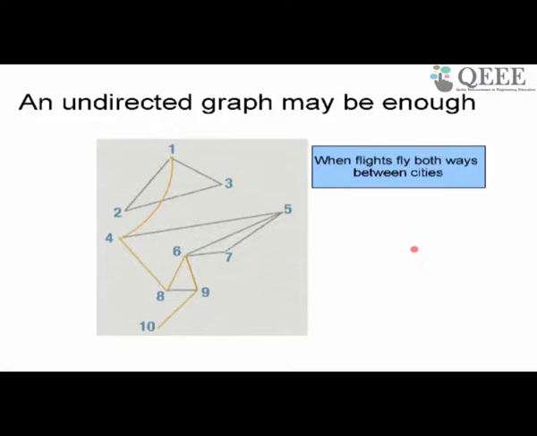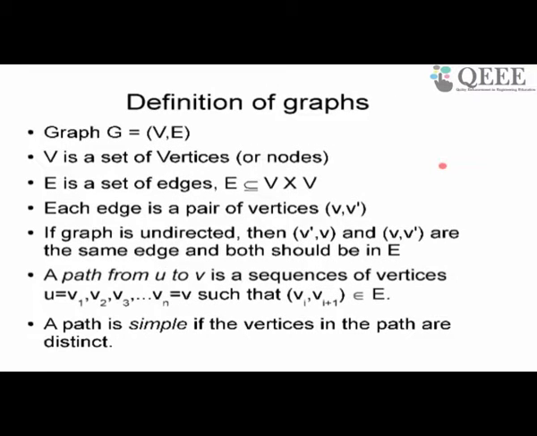So if I want to go from Delhi to Varanasi, I have to go Delhi to Bombay and then I have to go Bombay to Varanasi, right? Maybe like that. But in this example I am considering, I assume that every flight goes in both directions, so I can do an undirected graph, right? I can do an undirected graph because flights go in both directions.